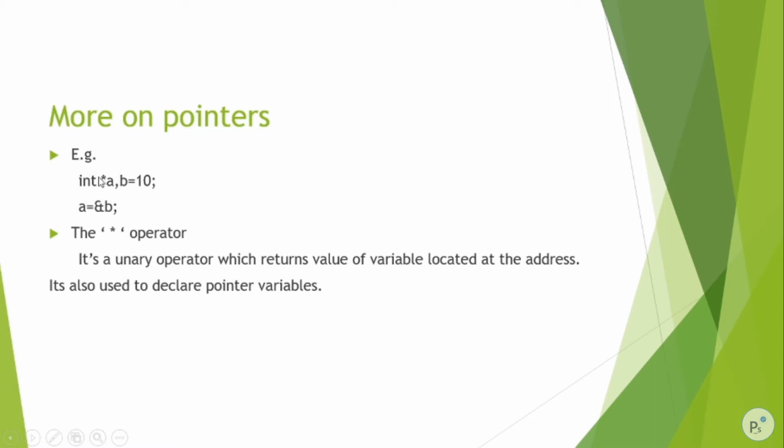We have defined a variable of pointer type, so it can hold only an address, not a value. That's why we have assigned a = &b. Ampersand is associated with addresses, so the address of variable b is assigned to a.